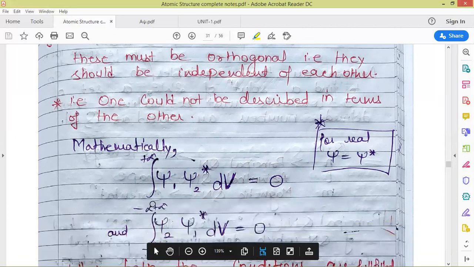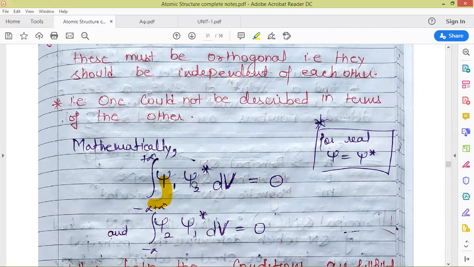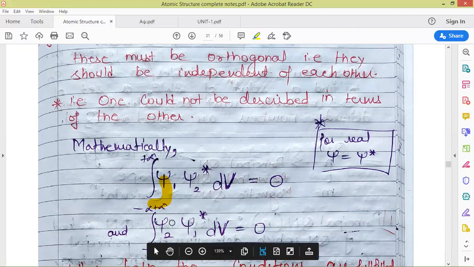This mathematical equation is the integration of the multiplication of psi 1 with the conjugate of psi 2. Here we have taken a small volume element dv, and integration is done from minus infinity to plus infinity. This term must be equal to 0.